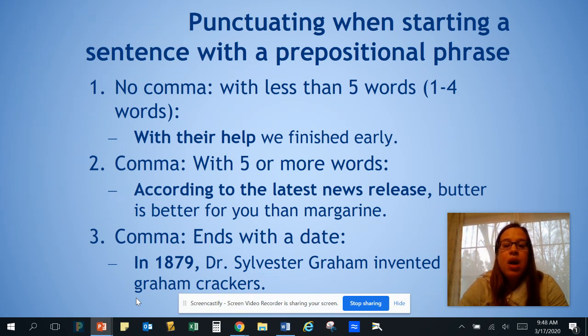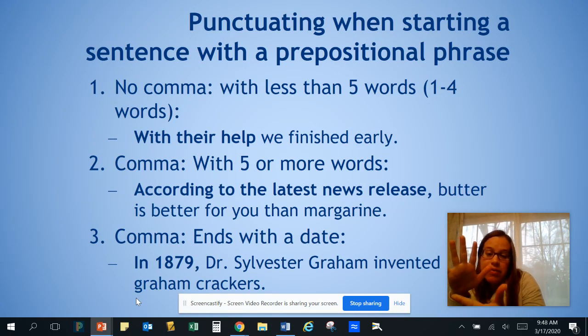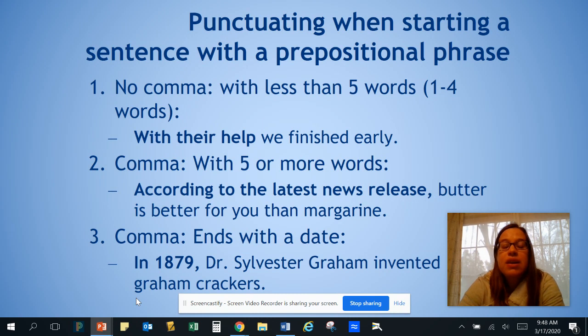Second rule, if there's more than 5 words, then yes, you do use a comma. So 5 words, 6 words, 7 words, 8 words, all of those sentences, you would use a comma. So if you look at the 2 examples on the PowerPoint, with their help, we finished early. No comma. But according to the latest news release, that's 6, you need a comma.